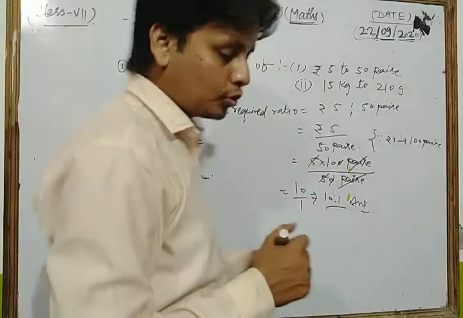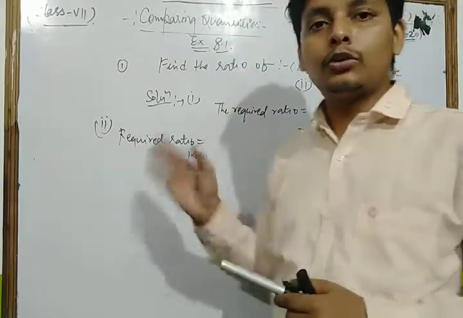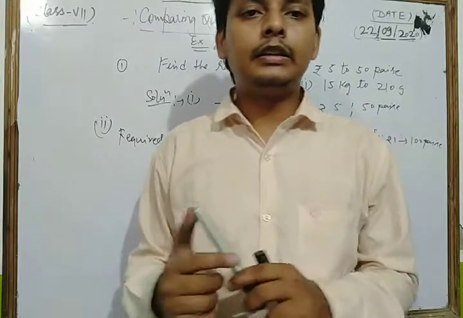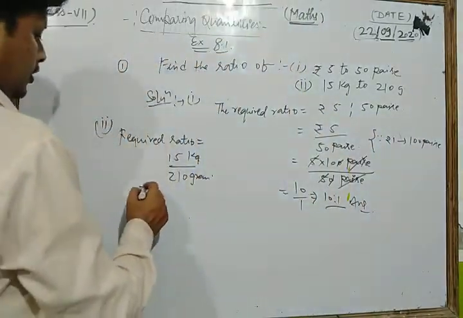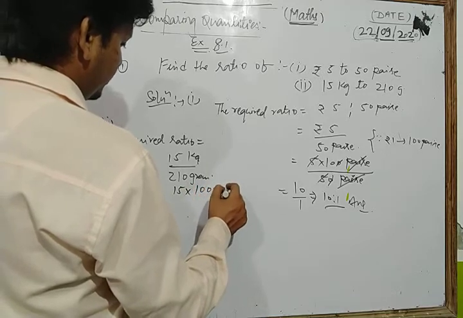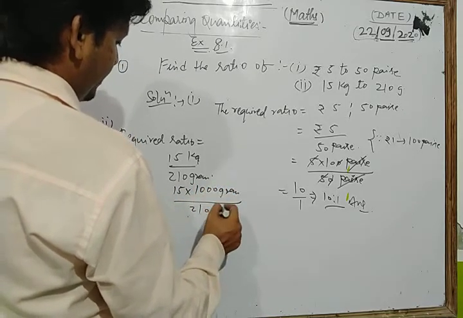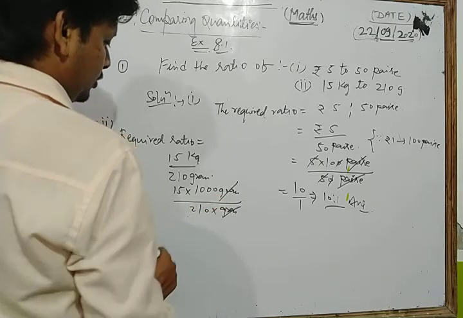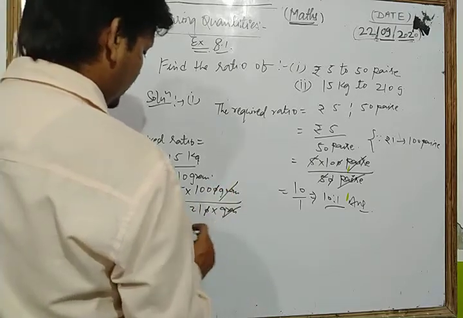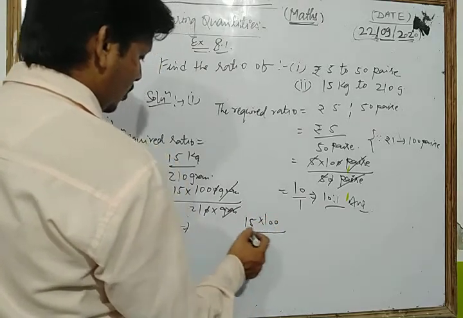Dear student, here in this question, first of all we convert the kilogram into the gram. After that we find the required ratio. We write 15 into 1000 gram upon 210 gram. Here gram cancel each other, 0 cancels, so we get 15 into 100 upon 21.